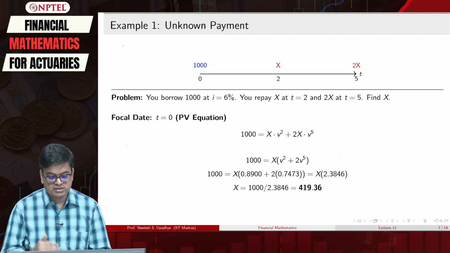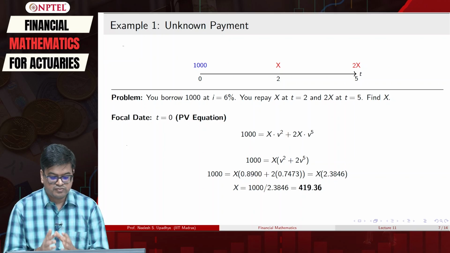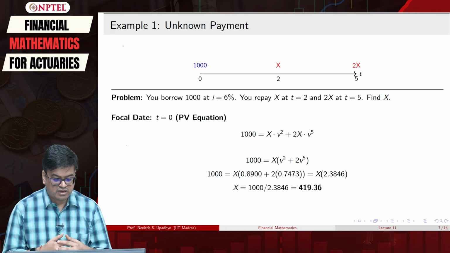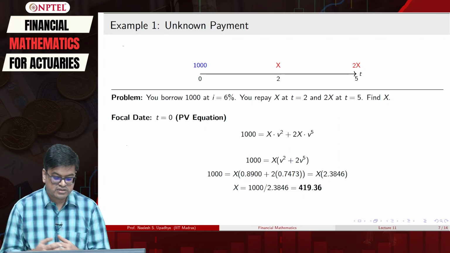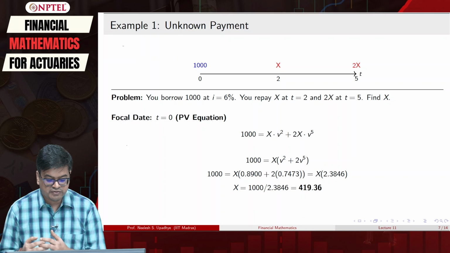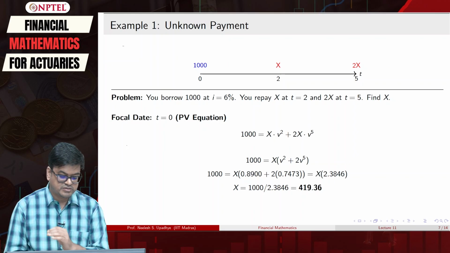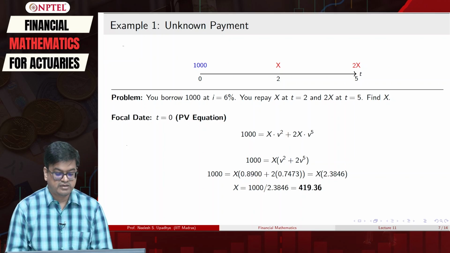That means, I have 1000, just arrange, x is a common factor, V squared plus 2V raised to 5, and then 1 upon 1.06 will give me V squared to be equal to 0.8900 and V raised to 5 to be equal to 0.7473. Verify for yourself on the calculator, and then if you sum over them, you are simply left with 2.3846 times x is equal to $1000, and therefore x is equal to 419.36.